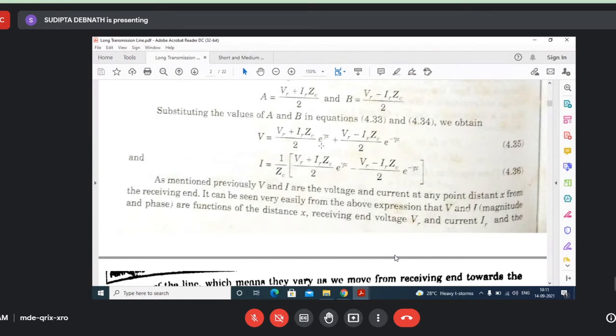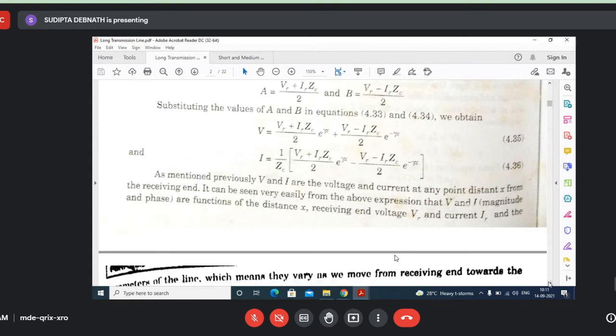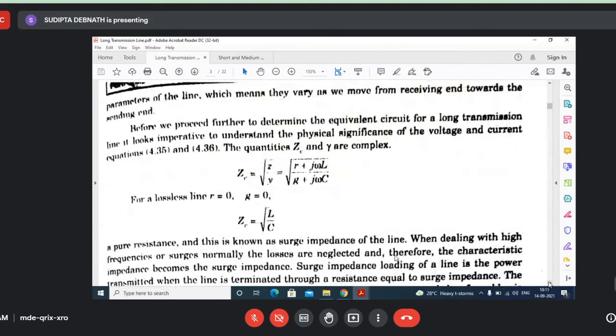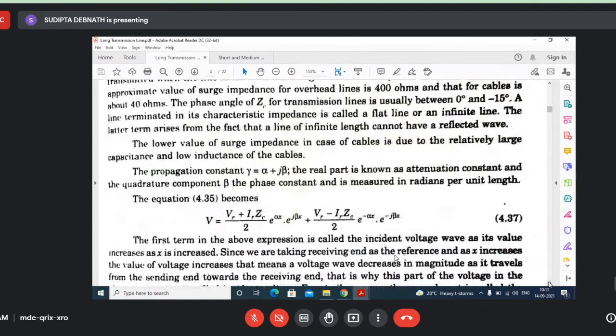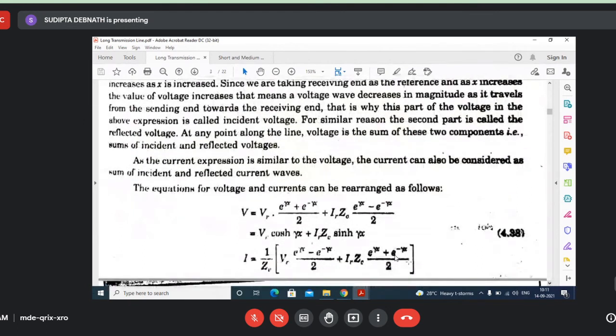It is e to the power gamma x plus e to the power minus gamma x. What is the coefficient of IR? It will be IR ZC, e to the power gamma x again plus e to the power minus gamma x by 2. Okay. So these two equations we can write from those equations.